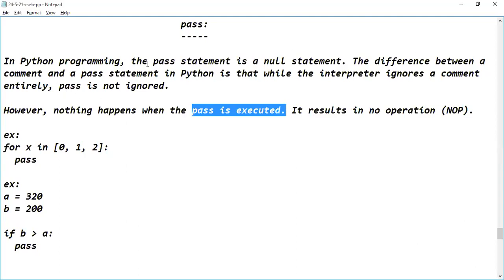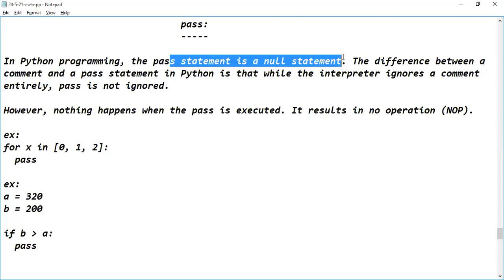In Python programming language, the pass statement is a null statement. Consider the difference between a comment and the pass statement. Will the translator consider a comment, guys? No, sir. Comments will be ignored by translators, whether compiler, interpreter or assembler.